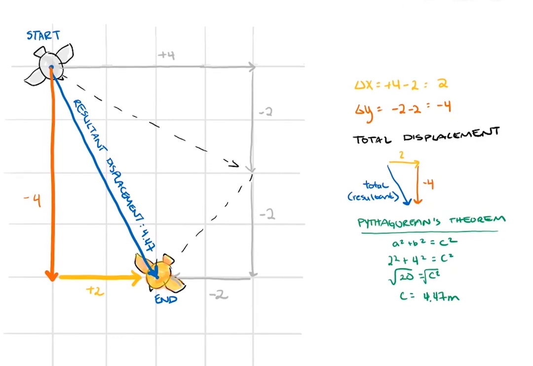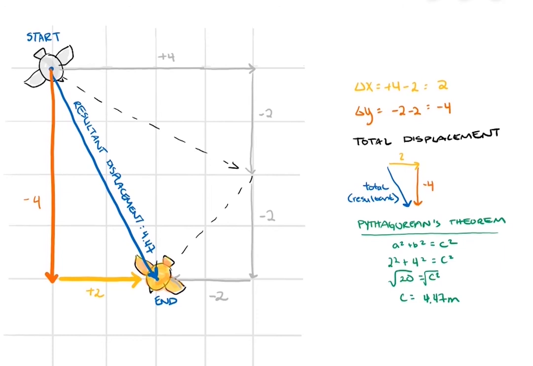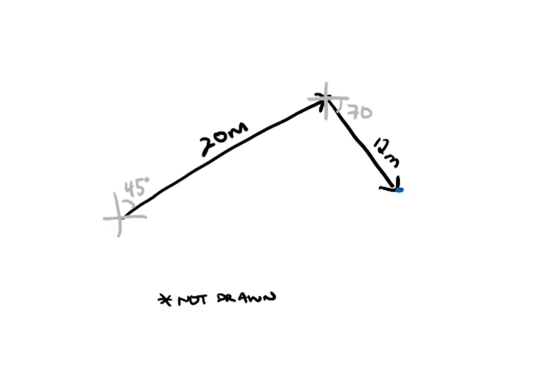Well, that seems simple enough. As long as we have a grid, what if we don't? Let's say an object is displaced 20 meters at an angle of 45 degrees east of north, and again 12 meters at an angle of 70 degrees south of east. How would we find the object's overall, or resultant, displacement?